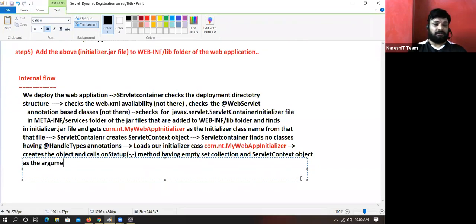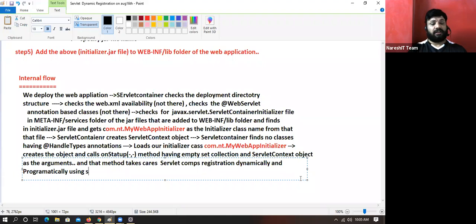And that method takes care of servlet component registration dynamically and programmatically using the sc.addServlet method calls.